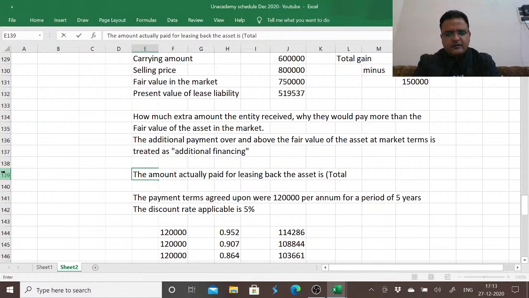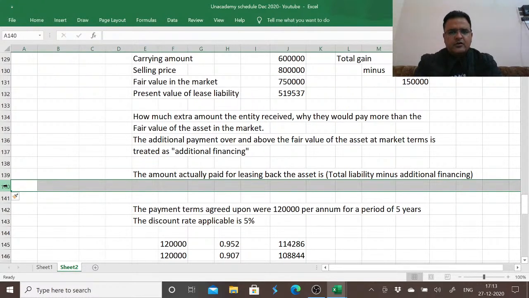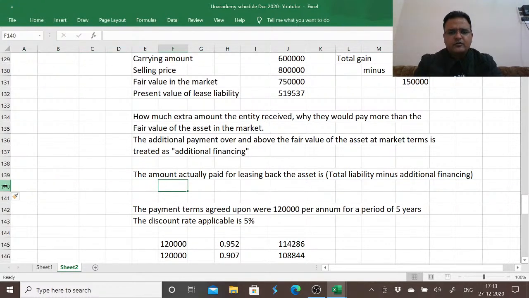total liability minus additional financing, which turns out to be total liability in today's terms is equal to 519,537 minus 50,000.